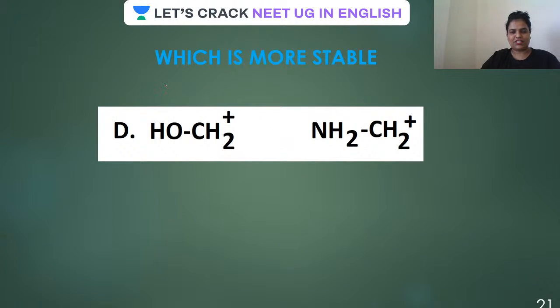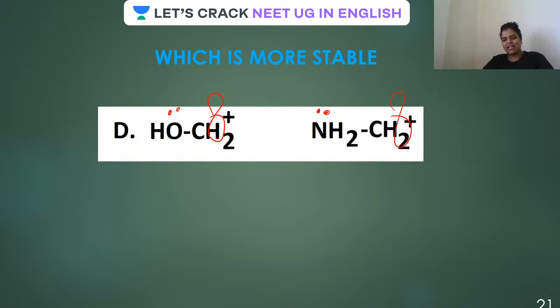Let's have a question now on the screen. Can you tell me which structure will be more stable? There is a positive charge, means empty orbital. Here there are lone pairs. Lone pair here also. What is happening now? Lone pairs are present on both.